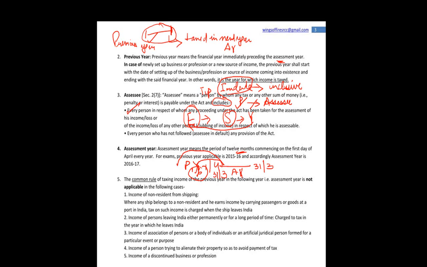Every person who has not followed any provision of the act is also known as assessee in default. Making an example in this regard, you would have heard about the term TDS. So TDS stands for tax deducted at source. Every employer making a payment to his employee has to deduct tax at source to ensure safety of tax. अब अगर employer ने tax नहीं काटा while paying salary, he'll be known as assessee in default because he has not followed the provision of the act.